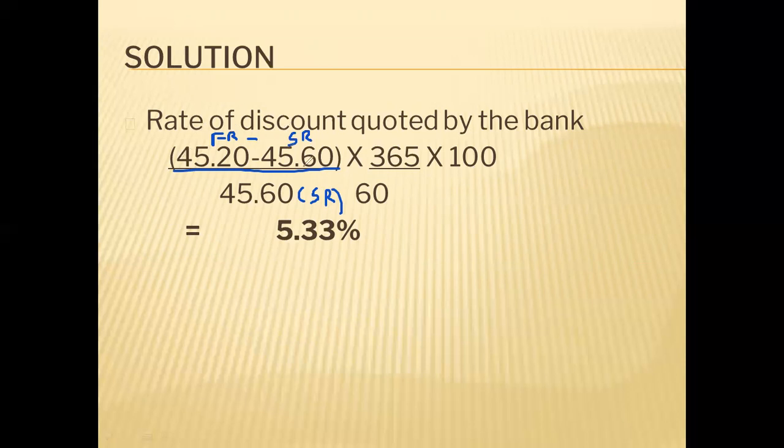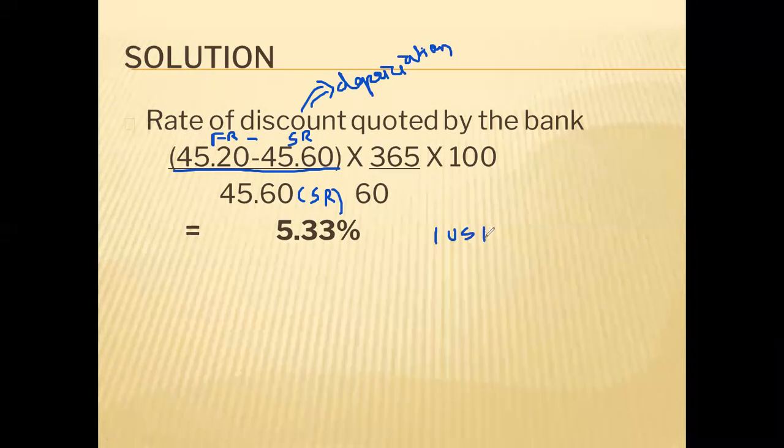Okay, so see, spot rate is 45.60, forward rate is 45.20. So there is depreciation. Depreciation means discount. There is depreciation of dollars, because 1 USD is how much? 45.60 in spot.